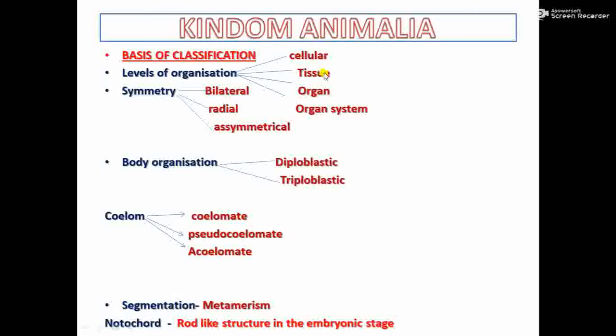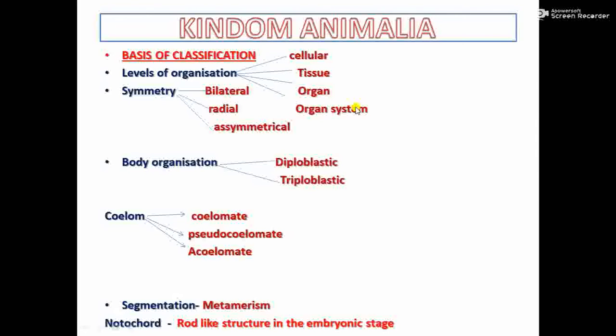But where tissues are there, different tissues are given different duties. So this is called a division of labor. And where organs are there, different organs perform different processes or functions, different roles. And then in an organ system, each system is responsible for a certain function.